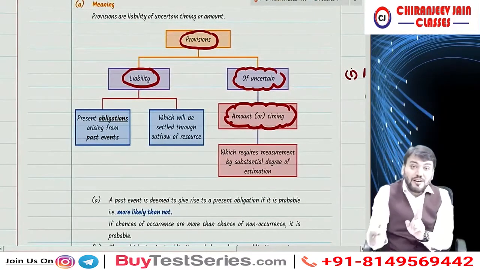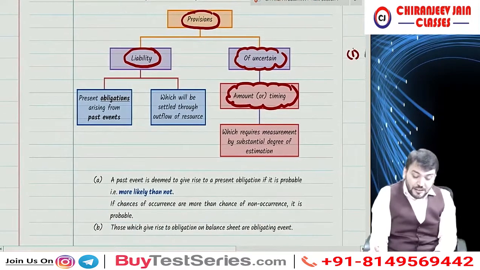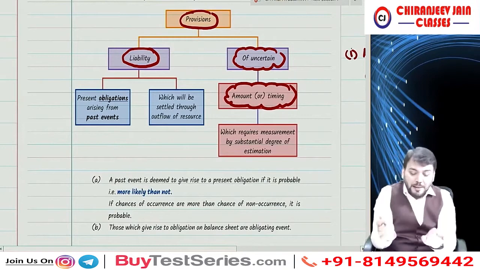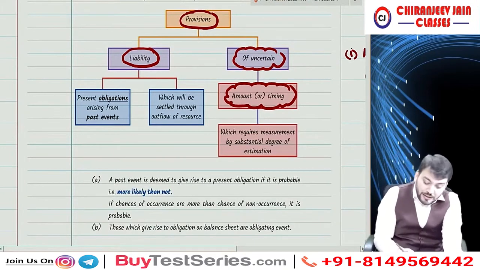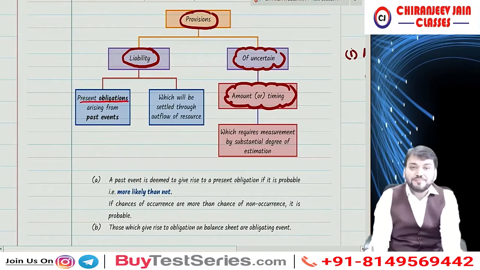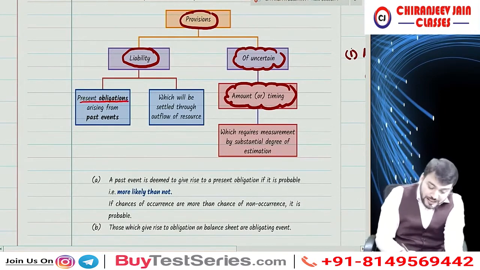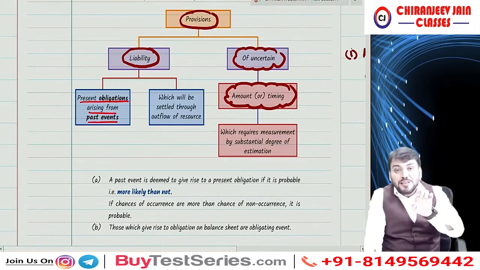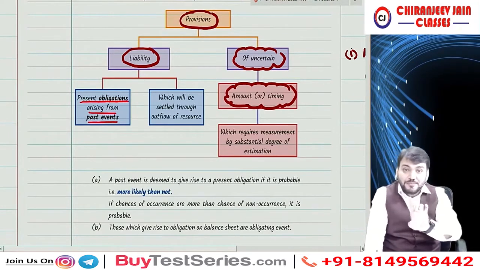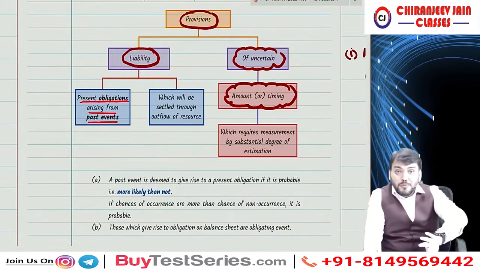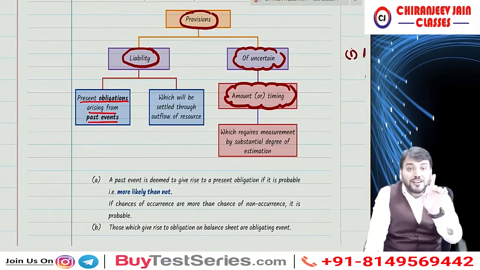That we need to understand: what actually is the meaning of liability. Liabilities are present obligations arising from past events which will be settled through outflow of resources. One thing is clear, that all obligations are not present obligations, so all obligations are not liabilities.